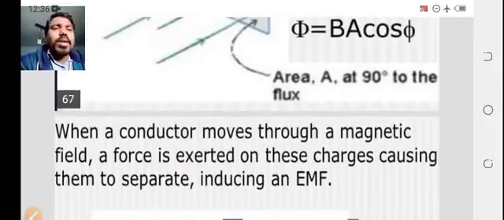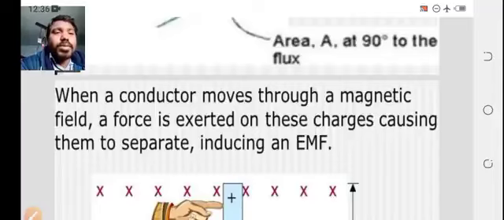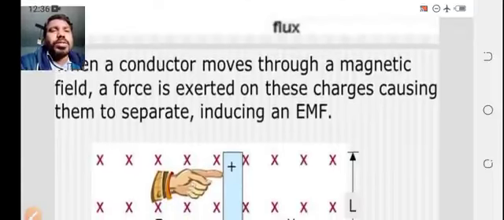When a conductor moves through a magnetic field, a force is exerted on the charges, causing them to separate. Positive and negative charges both get separated, and an EMF is produced. That EMF is called the induced electromotive force.